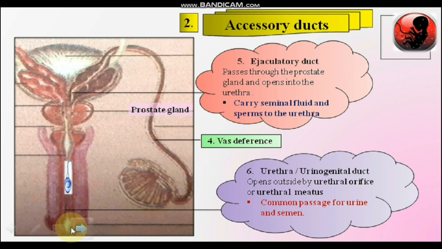From here, this urethra opens outside by an opening known as the urethral orifice or urinary meatus. It is also known as the urogenital duct because it acts as a common passage for urine as well as semen, which contains the sperm. Now see here, sperm go outside through the urethral orifice.